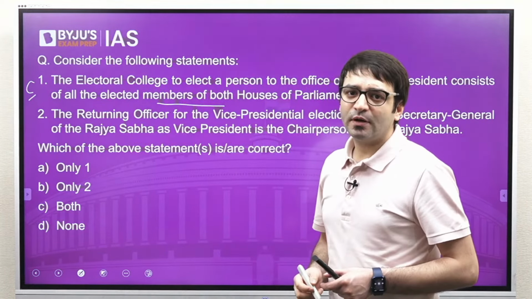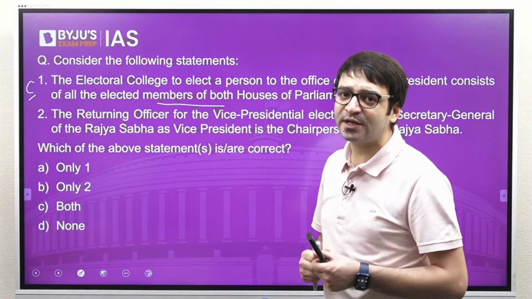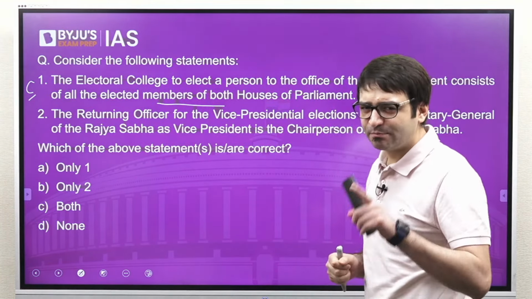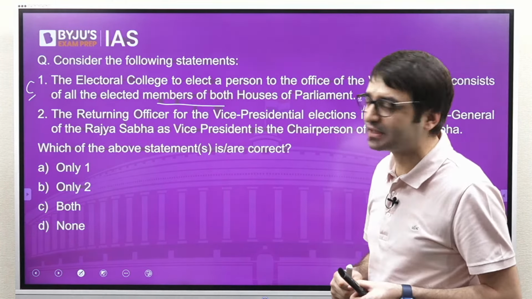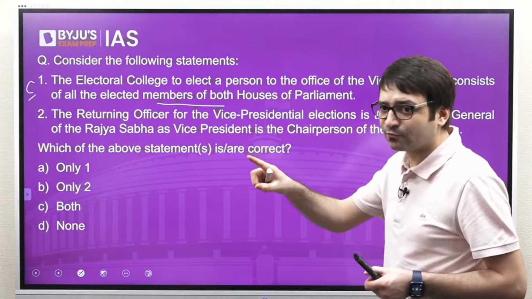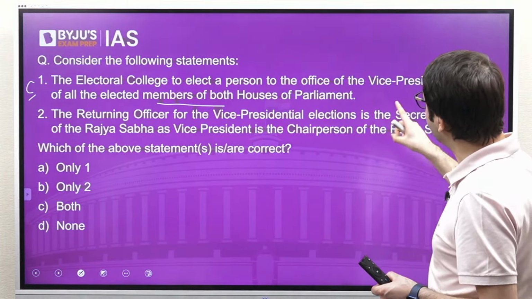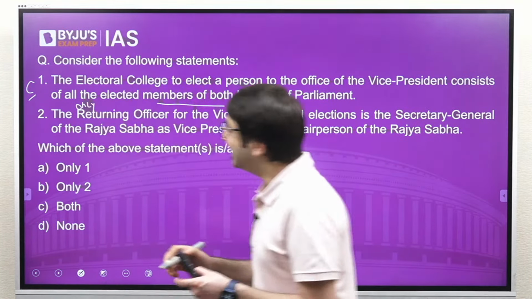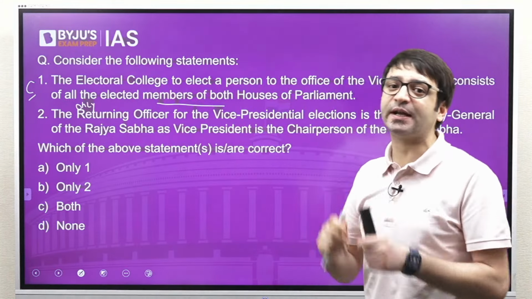Sir, nominated members also participate in the election of the Vice President of India? Yes. Please listen to me carefully, this is where some aspirants make mistakes. If the statement was, the Electoral College to elect a person to the office of the Vice President consists of only the elected members of both houses of the Parliament, then the statement was incorrect.